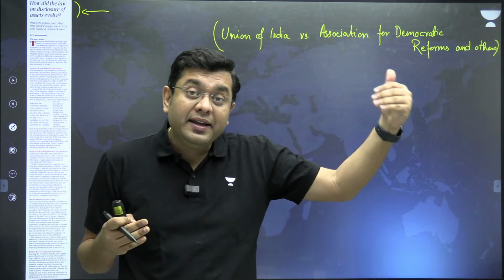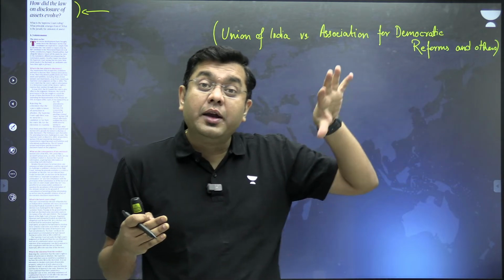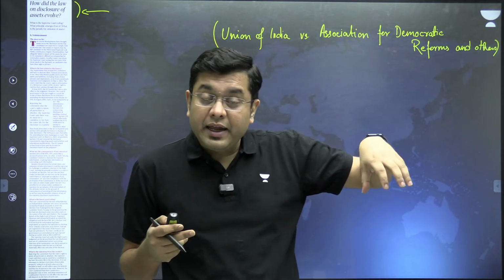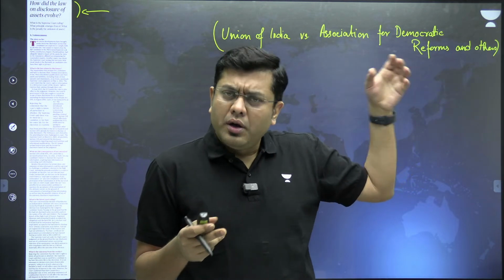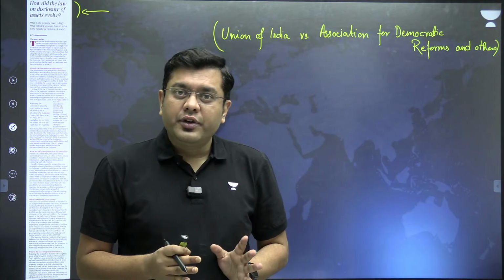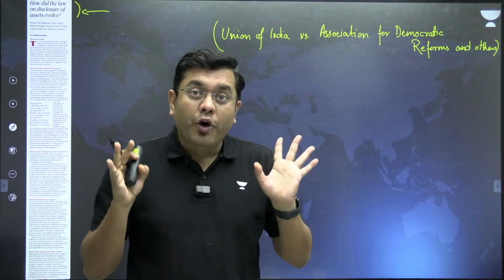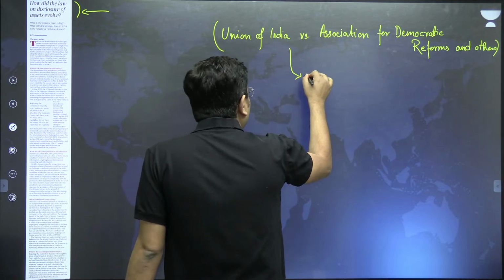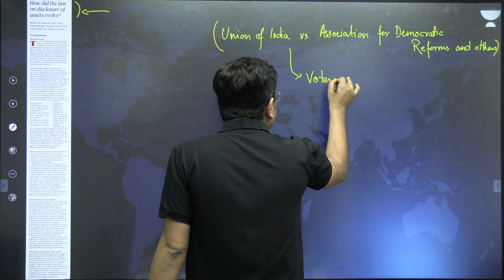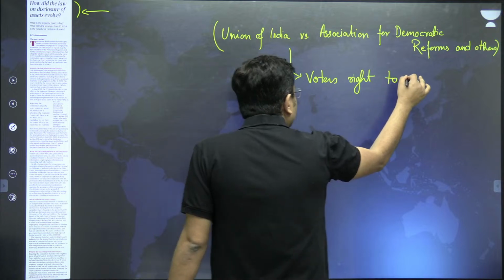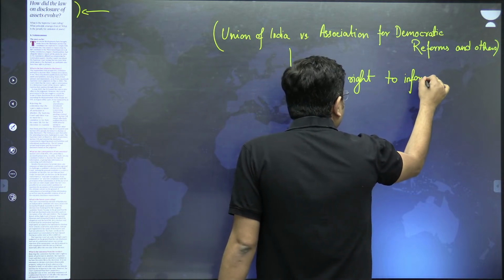Whether my candidate has a criminal offense which is pending, whether the candidate who is running for the election has fewer assets or more assets. For all of this, the voters need to be informed. So the gist of this judgment was that the voter's right to information is paramount.